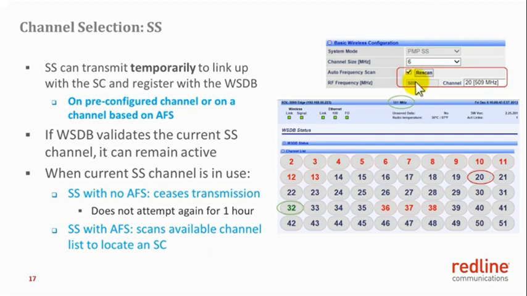If the subscriber's selected channel, that is channel 20 or 509 in this case, is flagged as red, meaning that this channel is not available in the location of the subscriber, then the subscriber will do the following two things. If it has no frequency scan enabled, the subscriber will cease transmission and will not attempt again for another hour. If the subscriber has auto scan enabled, it will as usual go to the scanning mode to find a frequency that's available and with which it can link with the sector controller.